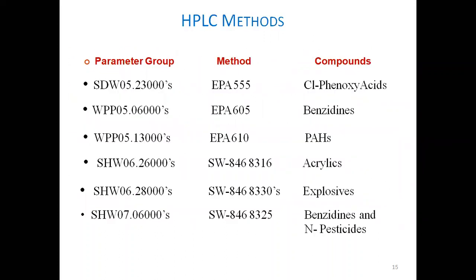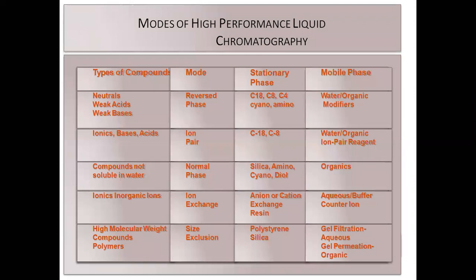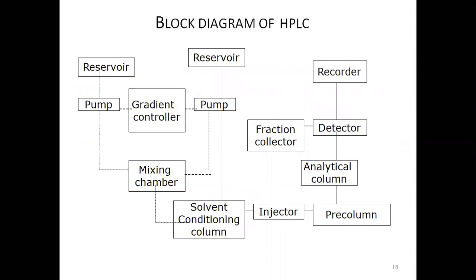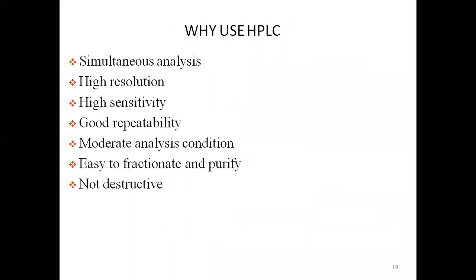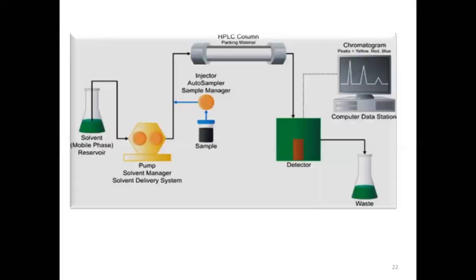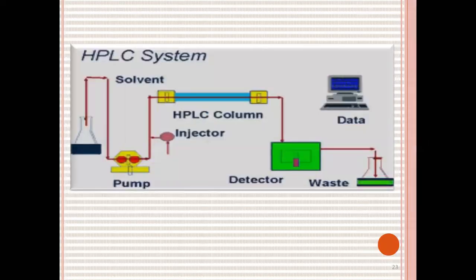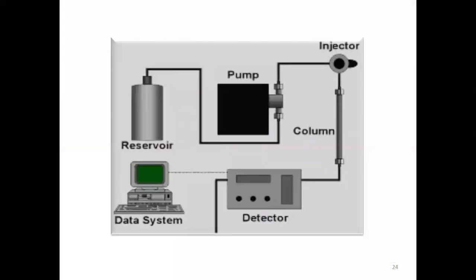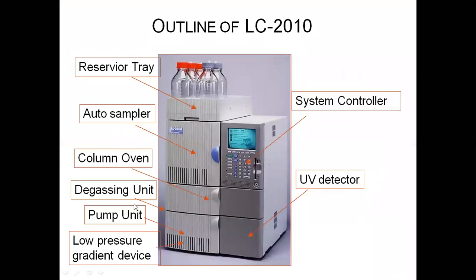So I would like to end my class at this juncture, and tomorrow onwards we'll talk about the various modes of high performance liquid chromatography. We'll talk about the various types of columns. We'll talk about the block diagram or components, why we use them, and then we will discuss the instrumentation of HPLC in a bit of detail, so that you understand why we undertake this method and understand the HPLC system even better. And then we will talk about the outlines of the instrument. The instrument that I have in my lab is, of course, the LC20, and we will talk about it.